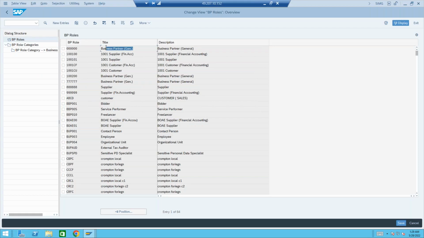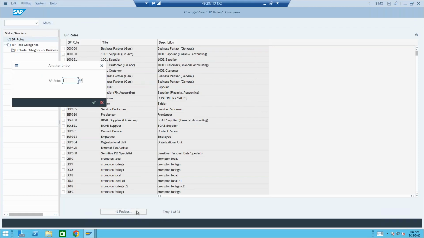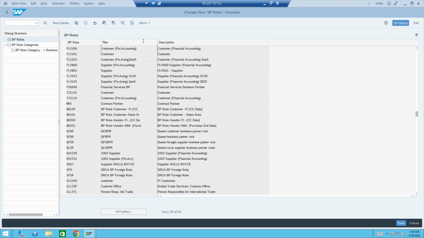This is the business partner general data. If it is company code, then that is FLCU00. FLCU00 is company code data. FLCU01, sales area data. FLVN00, that's supplier master. So in S4HANA, we don't call it vendor master, we call it supplier master. Right? But anyway, that is not related for us. FLCU00 and FLCU01, company code data and sales area data.